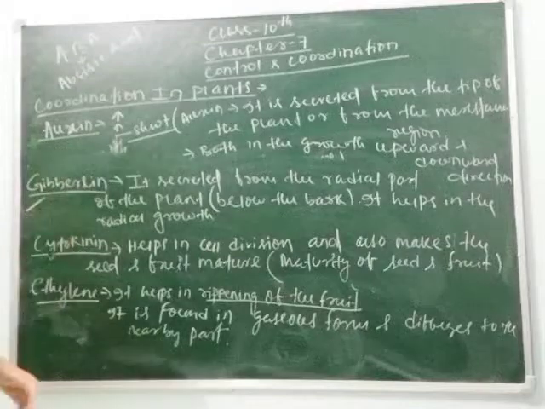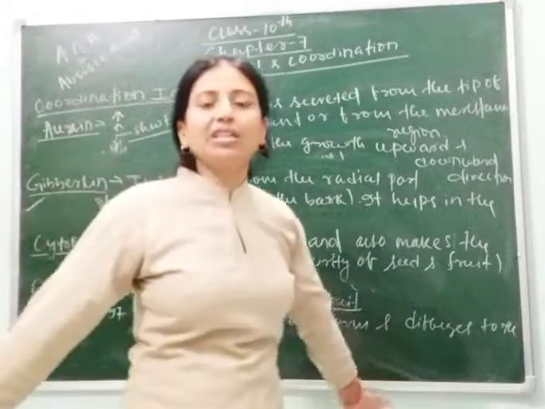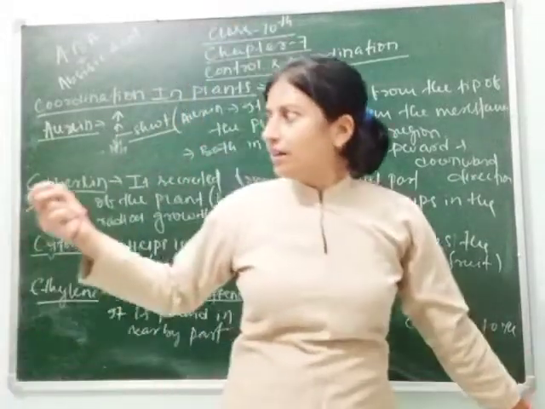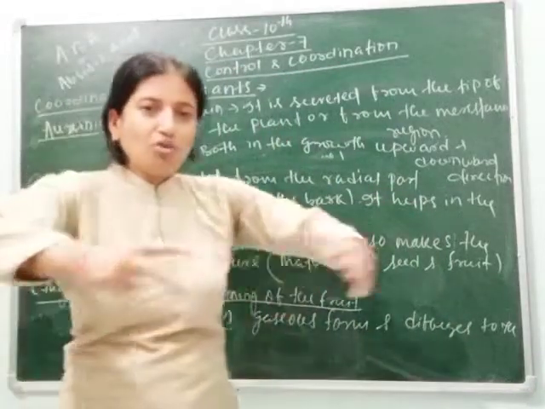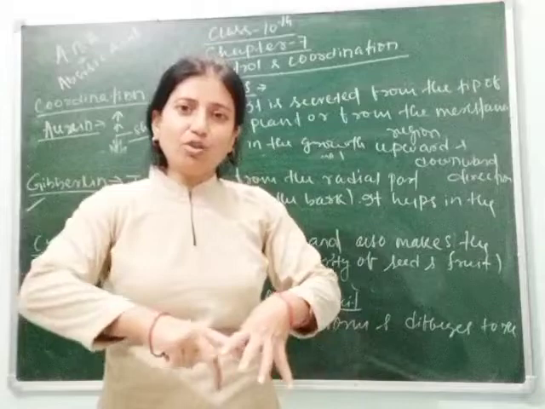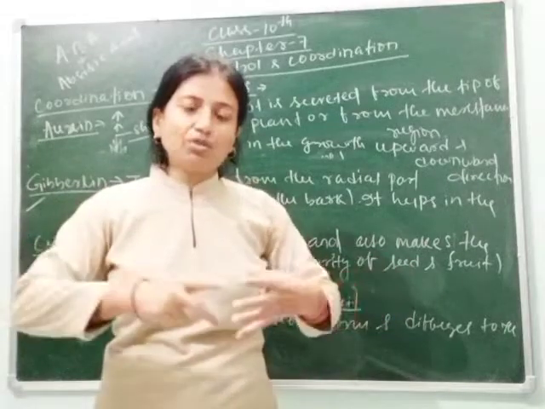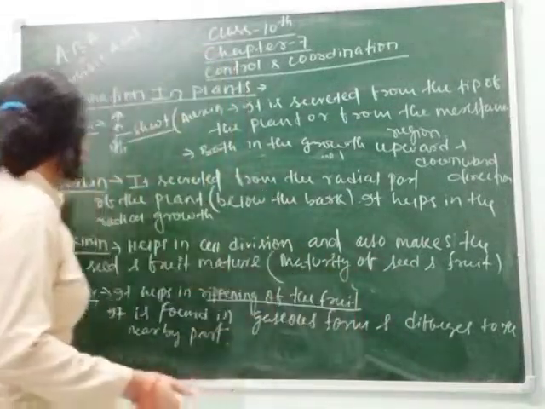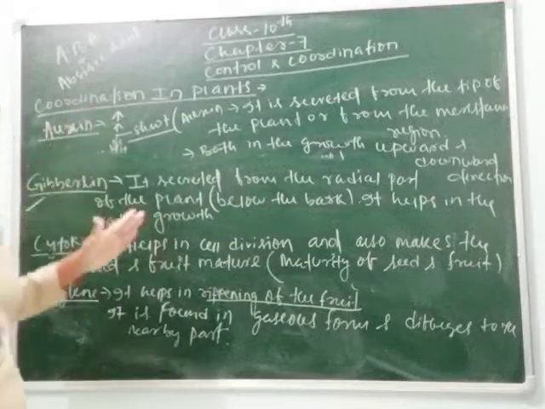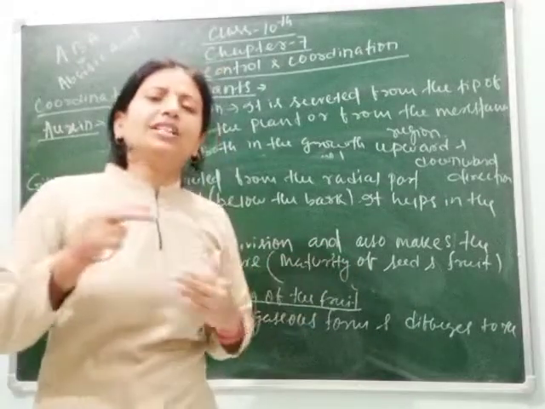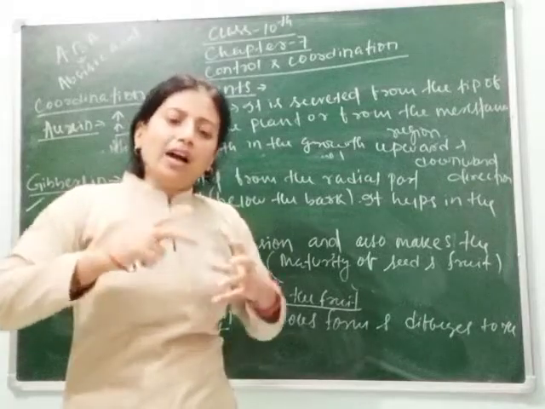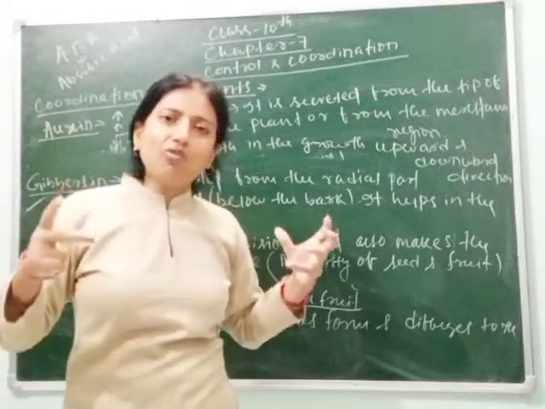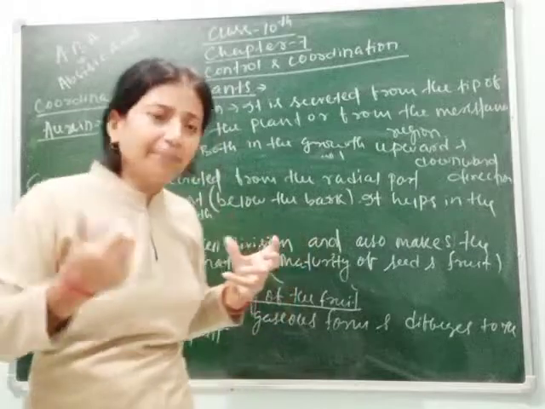Next here I have told you about radial growth. Have you ever seen the herb of methi so radially big or radially large? Why? Because gibberellin hormone, all these hormones, as I have told you, they coordinate the growth of the plant, so they know how much growth should be done by them.